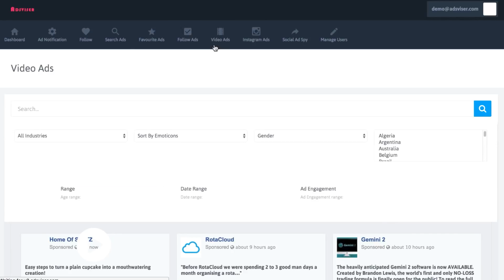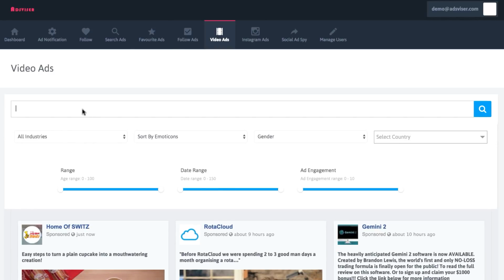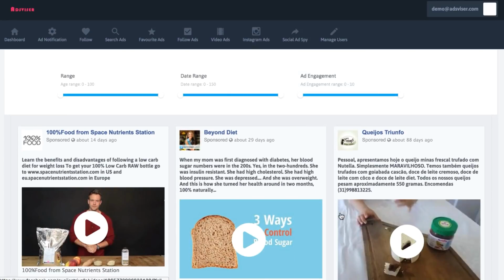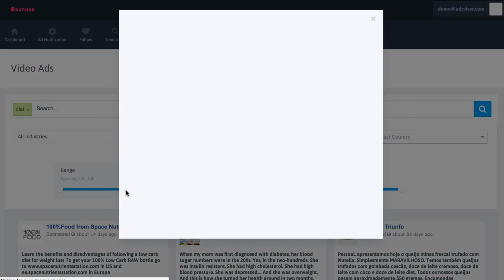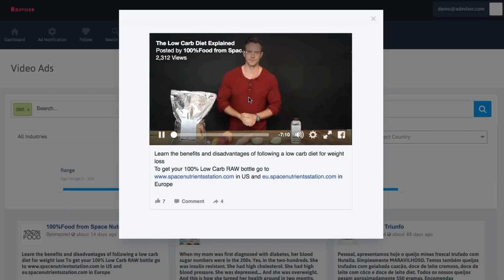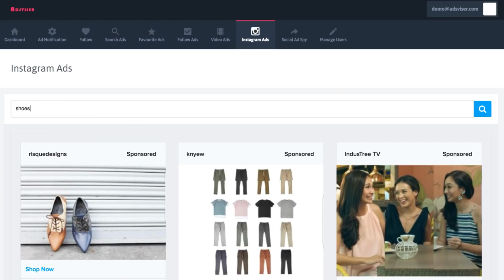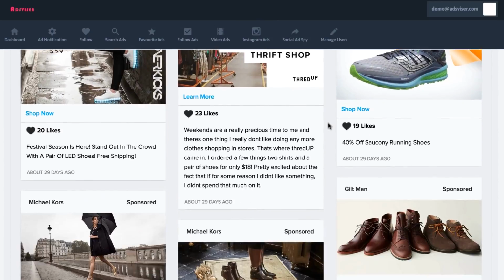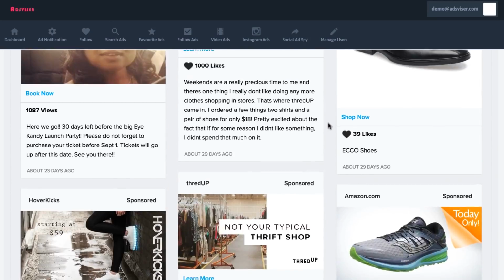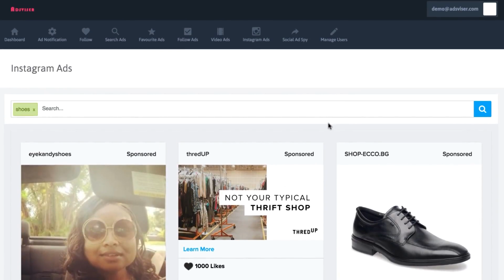We now have a 10,000 plus video ads database, which allows you to search the top performing video ads on Facebook for your niche with the same advanced filtering features. You can even click the ad to actually watch the video and see how it looks in Facebook too. And since Facebook bought Instagram, AdsVisor 2.0 has been updated with a 10,000 plus Instagram ads database that's being updated every day, allowing you to spy and view the most successful Instagram ads in any niche you choose.